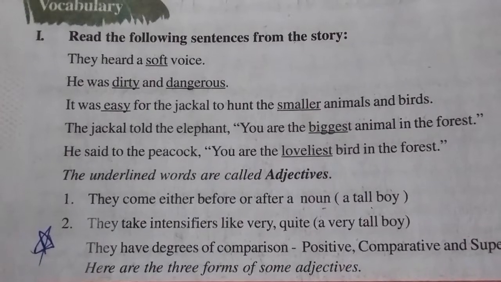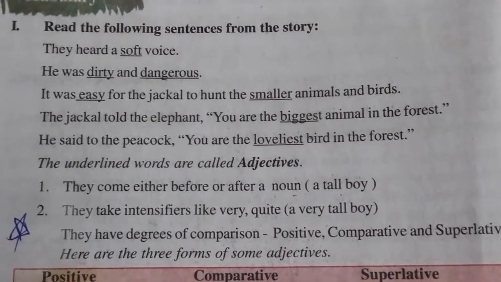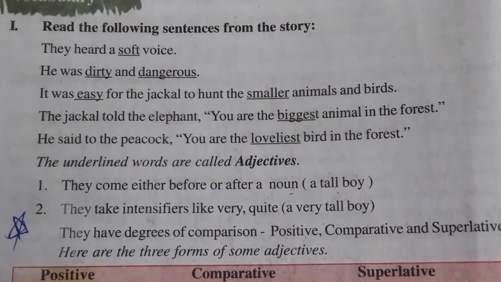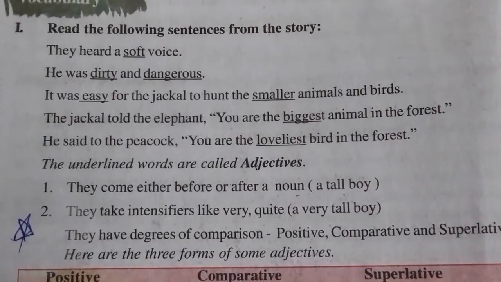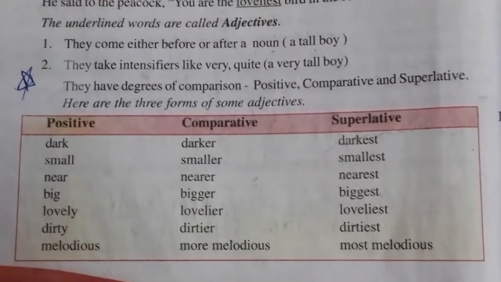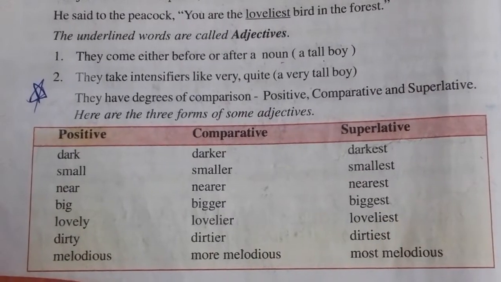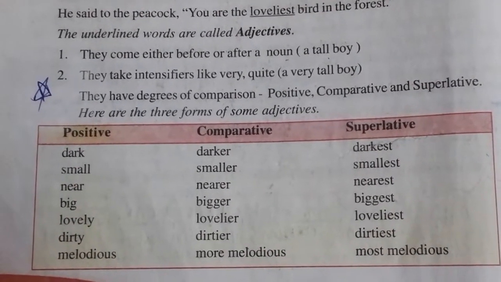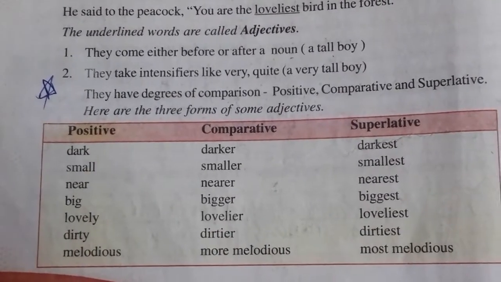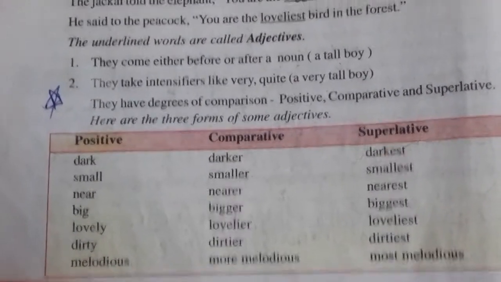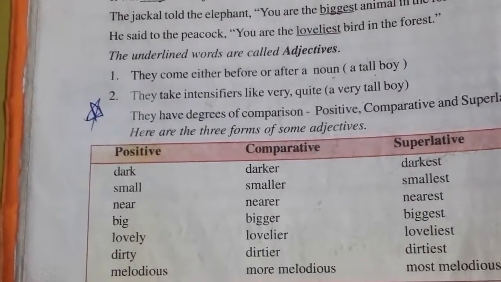They have degrees of comparison: positive, comparative, and superlative. Some examples are given below. Some of them we have discussed already. Dark, darker, darkest. Small, smaller, smallest. Near, nearer, nearest. Big, bigger, biggest. Lovely, lovelier, loveliest. Dirty, dirtier, dirtiest. Melodious, more melodious, most melodious.